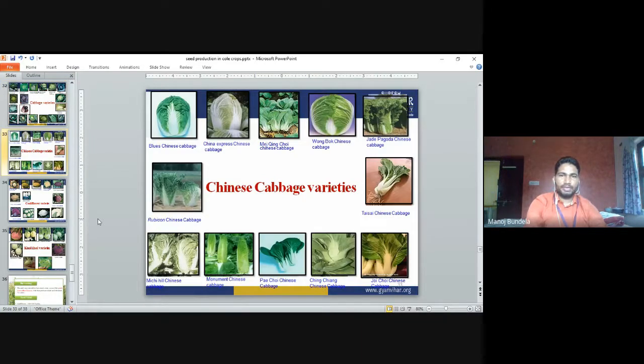These are the Chinese cabbage varieties. Their color is different and their size is different. Blue Chinese cabbage, Chinese Express Chinese cabbage, Wong Bok Chinese cabbage, Rubico Chinese cabbage. These are all Chinese cabbage varieties.